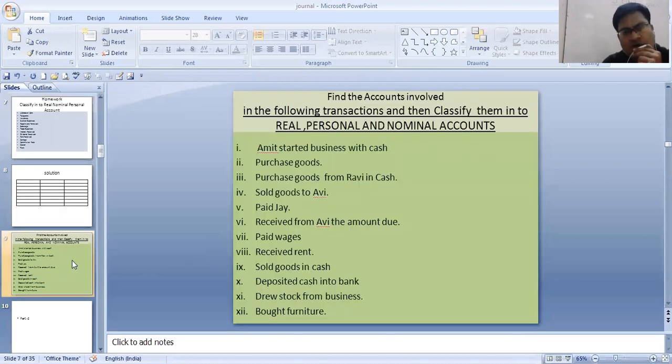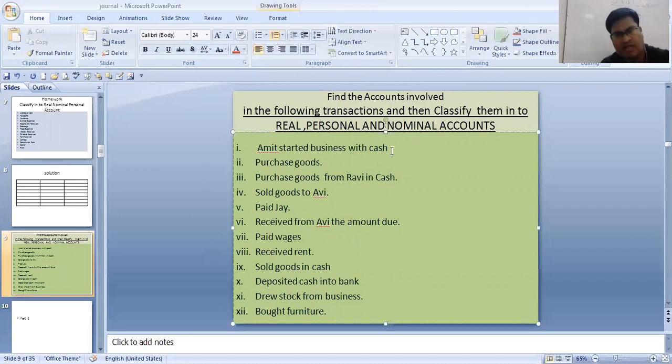This is also your exercise, which I'll just explain over here. Find the accounts involved in the following transactions and then classify them into real, personal, and nominal accounts. Please tell me, students, what are the accounts involved in this transaction? In the first one, you see Amit started business with cash. So what are the accounts involved over here? The account involved over here is cash.